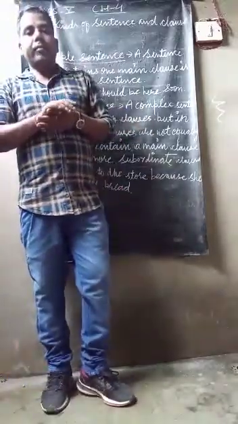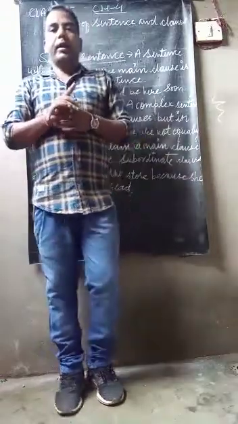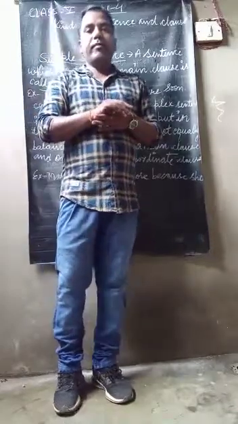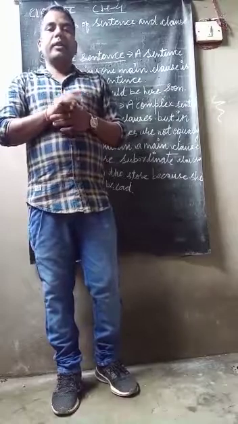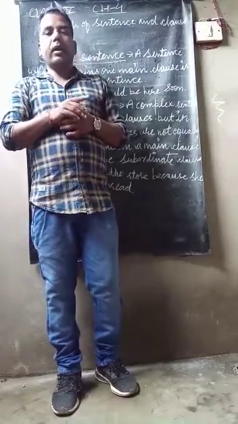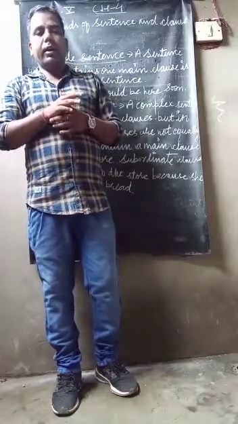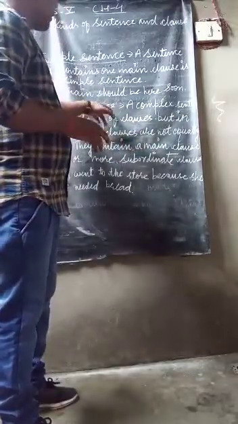In this sentence, Mary went to the store is the main clause, and she needed the bread is the subordinate clause.